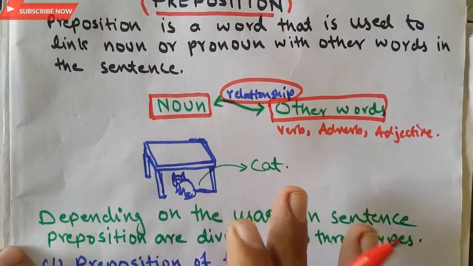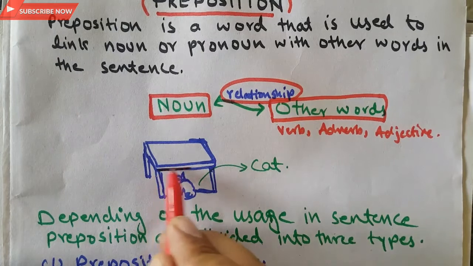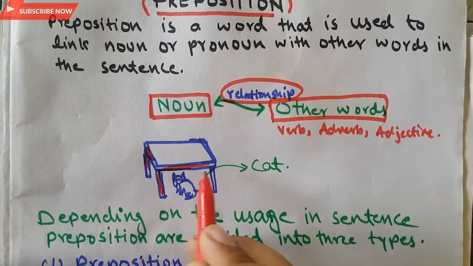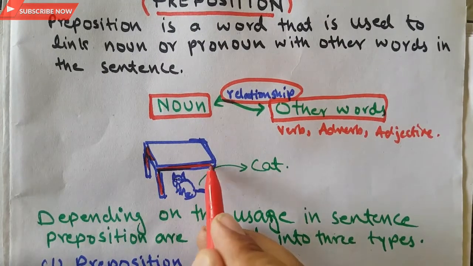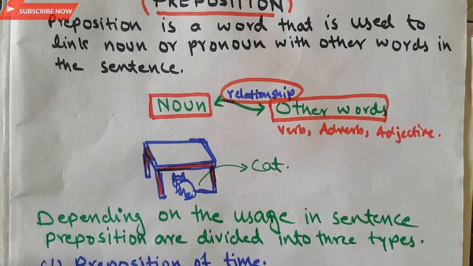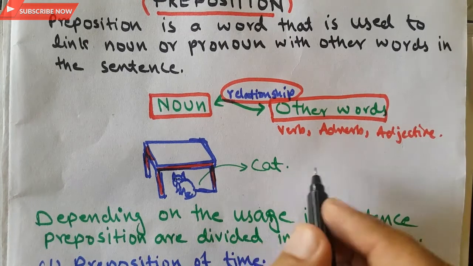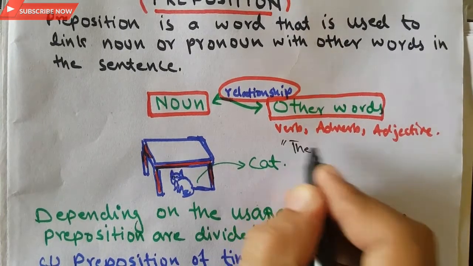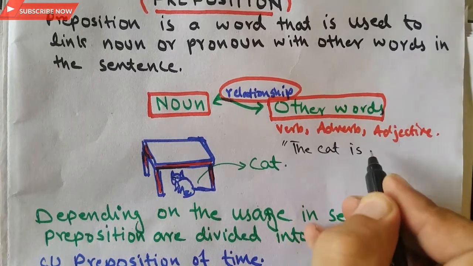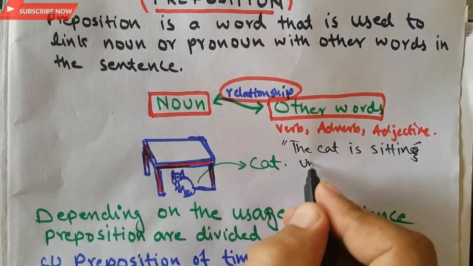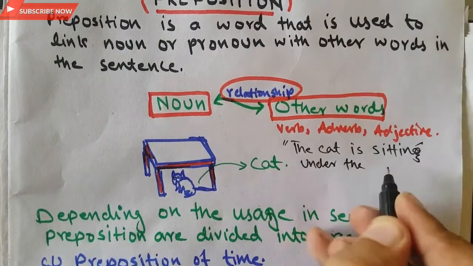I have given an example here. I draw a table and here the cat is sitting, but without putting a preposition I will be unable to explain about this cat which is sitting here. So if I want to say something about this cat, I will write the sentence: the cat is sitting under the table.